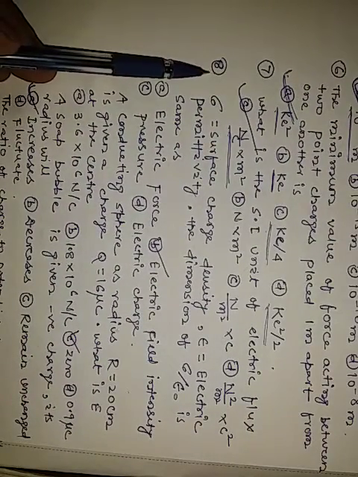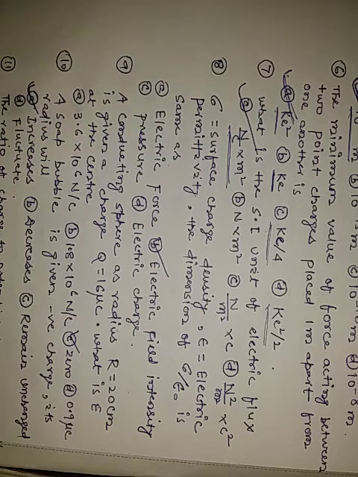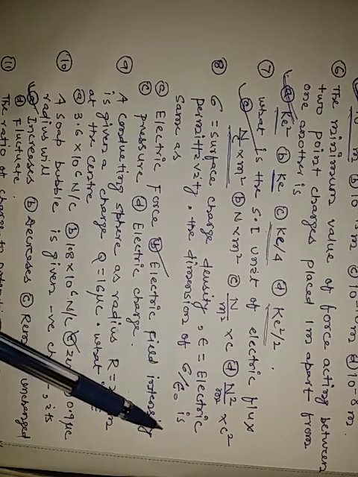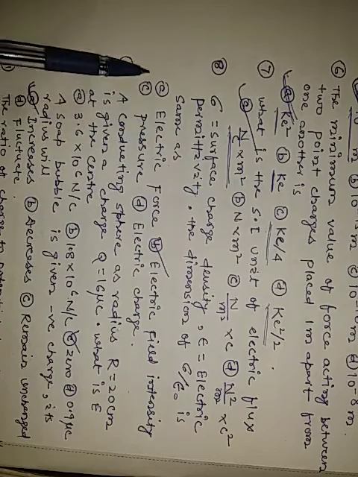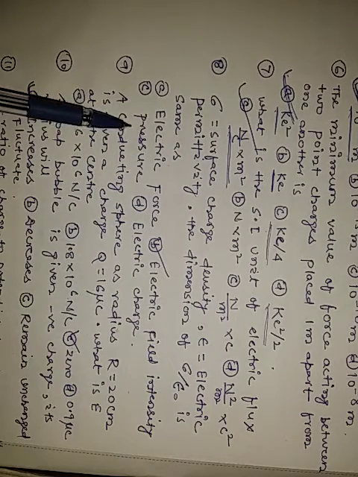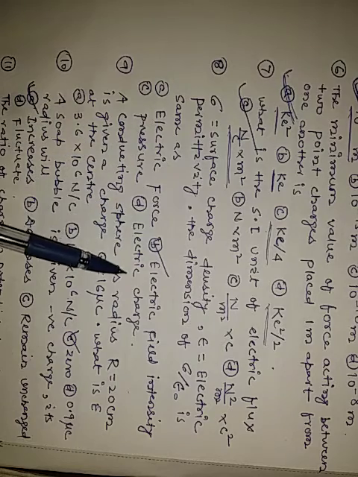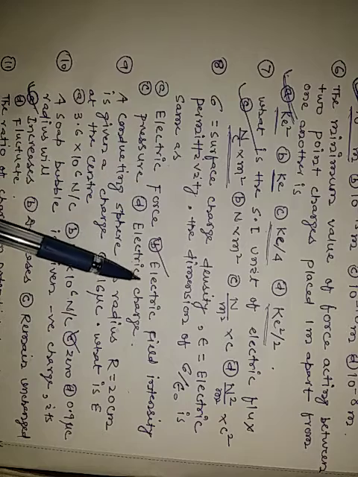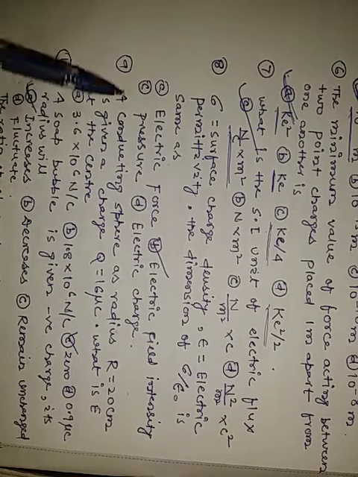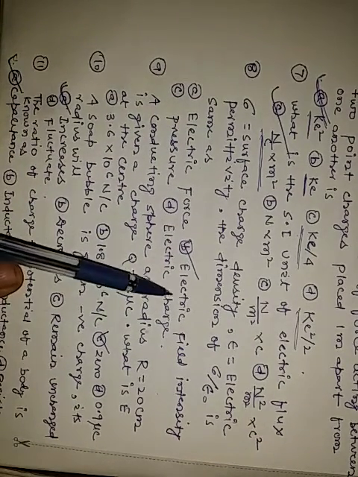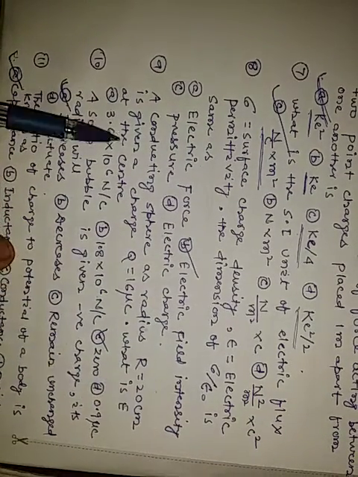Now the question number 8. Sigma is equal to surface charge density, epsilon naught is electric permittivity. Then the dimension of sigma by epsilon naught is the same as option A, electric force, option B, electric field intensity, option C, pressure, option D, electric charge. The right option is electric field intensity.